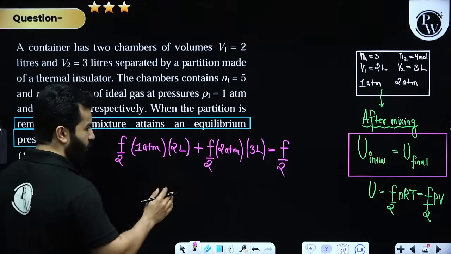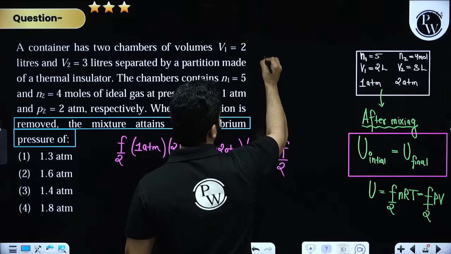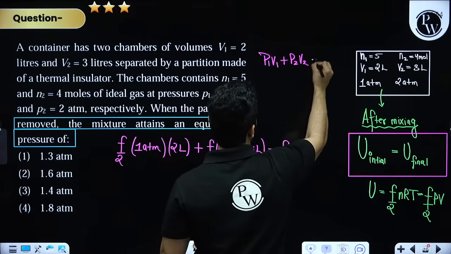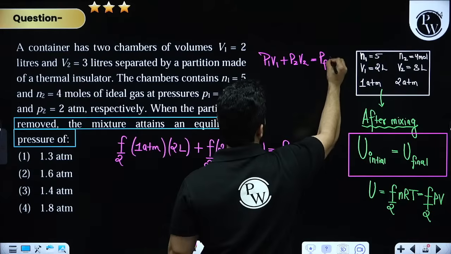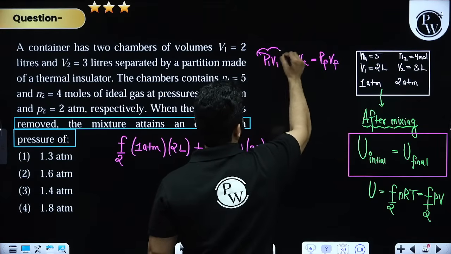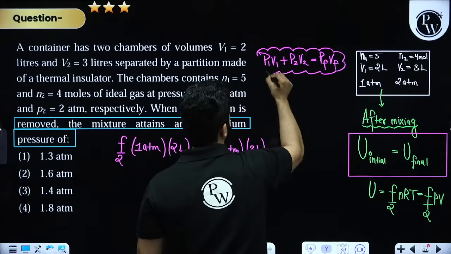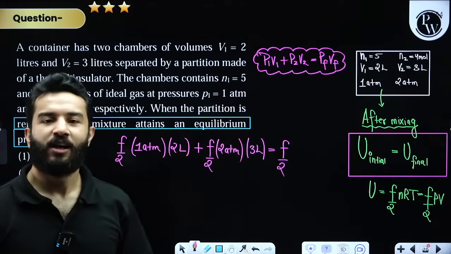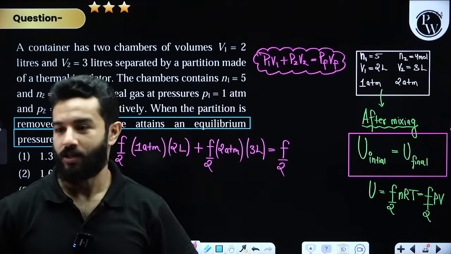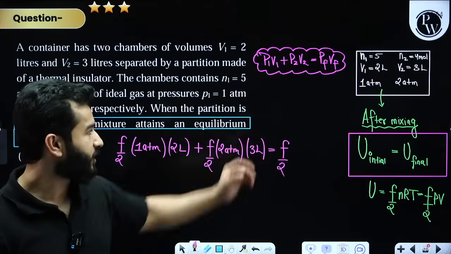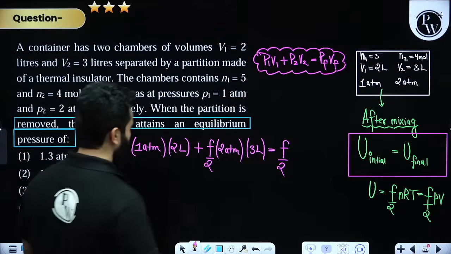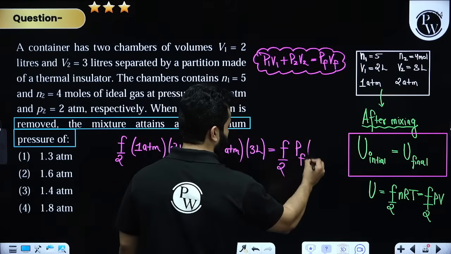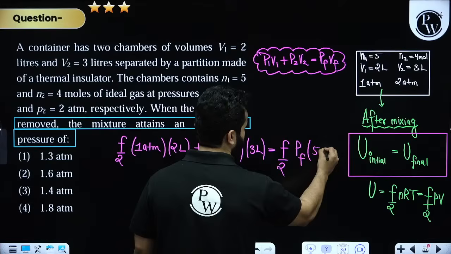So usually what students have done in this question is that they have said, sir, P1 V1 plus P2 V2 is equal to PF VF. But how they arrived at this conclusion is not clear. Please don't assume that temperature is constant for both gases, because it is not. You can find it out. So F by 2 into final pressure, and volume will obviously add up, it will become 5L.